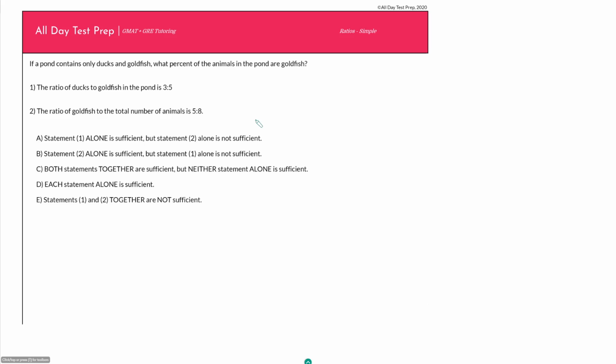I also like this question because it highlights an important point about how to study for the GMAT. Even though most students I show this to get it right, and they tell me that the answer is D, which it is, I then ask them, why is that? Teach it to me. And they say, well, what do you mean? It just is. In other words, they read the question and they can just see it. They can see it in their brain that the answer is a D.